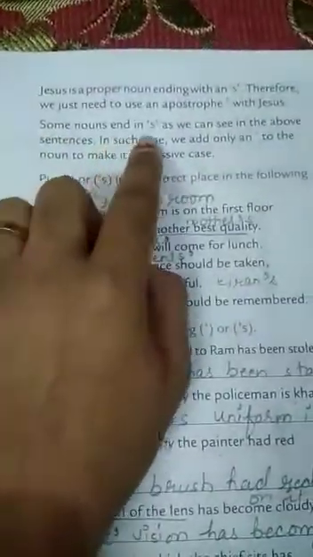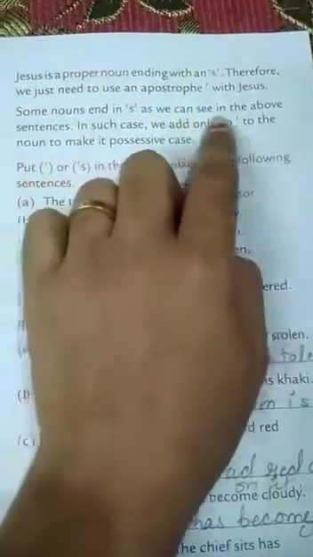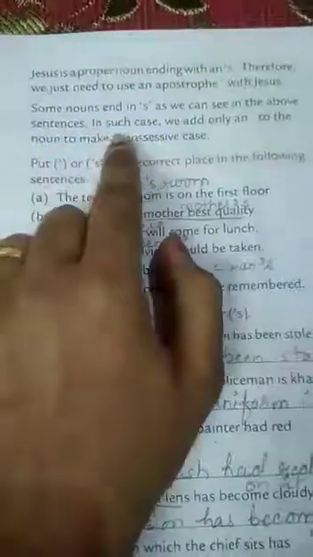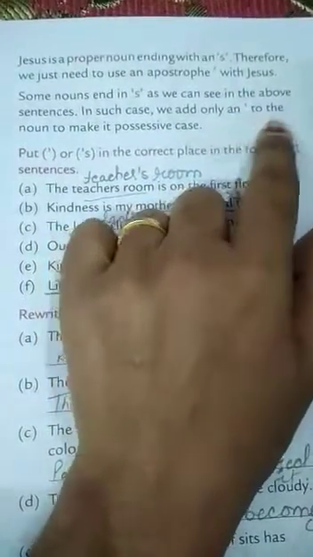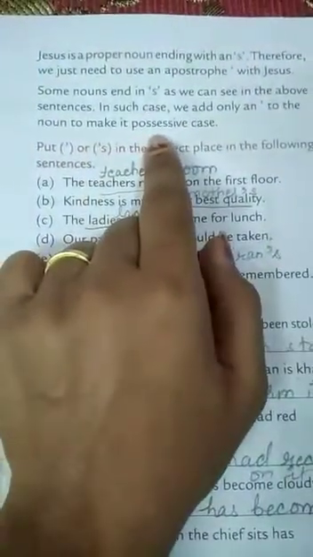Some nouns end in s. As we can see in the above sentences, in such cases we add only an apostrophe to the noun to make it possessive. So these are some of the rules belonging to the possessive noun.